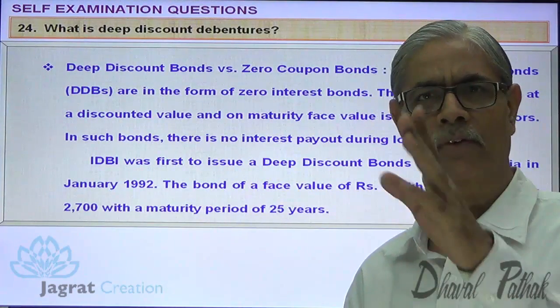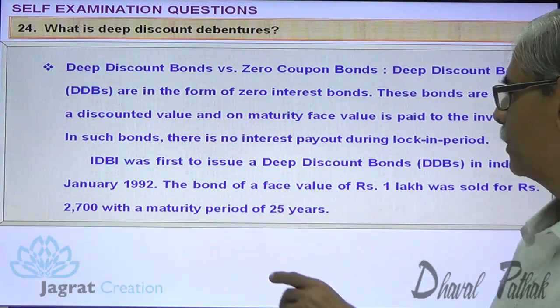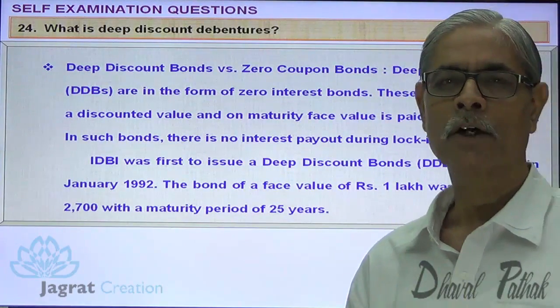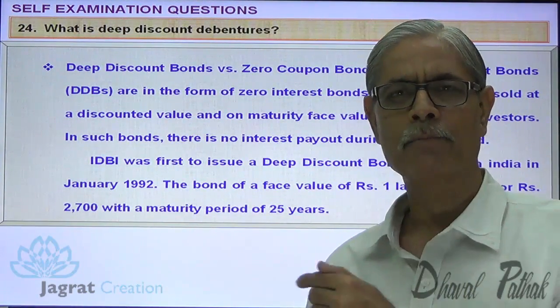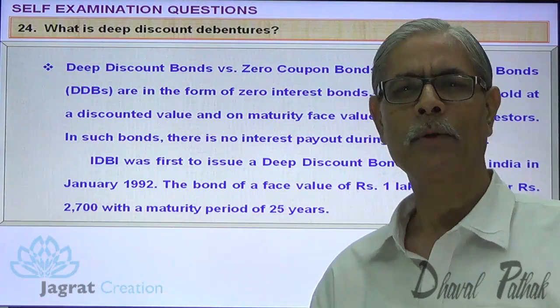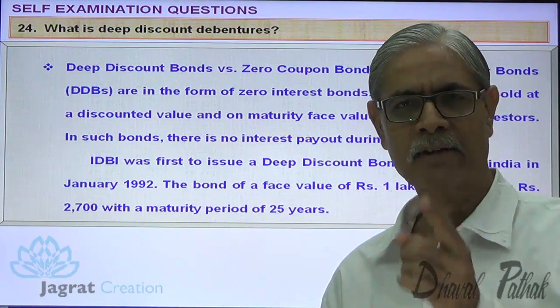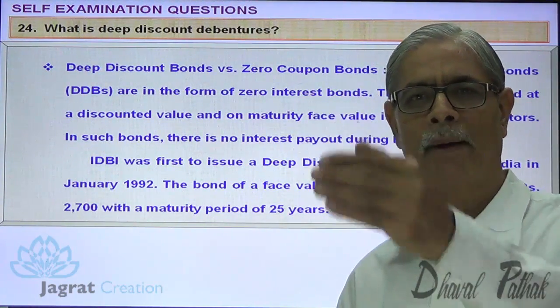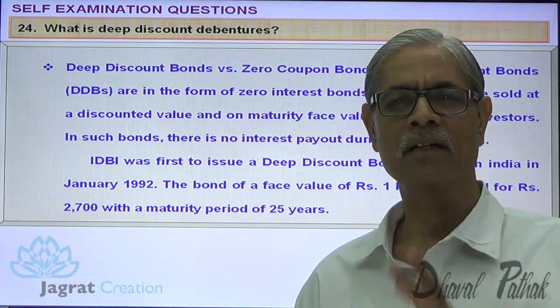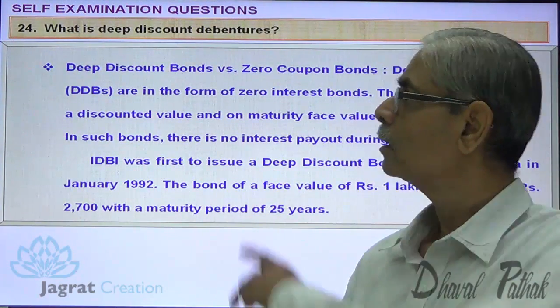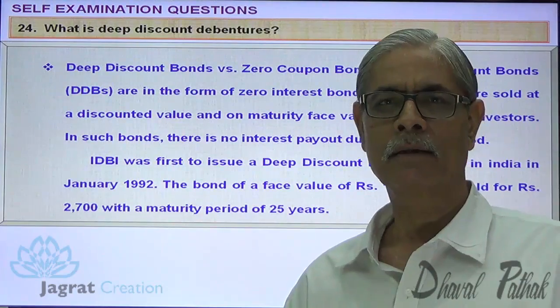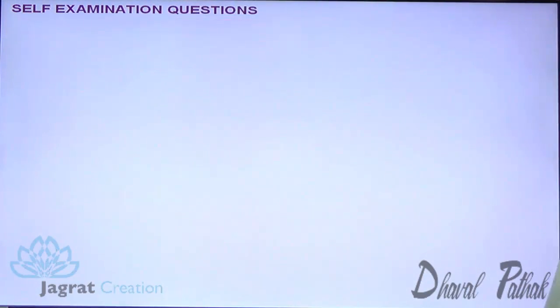I will pay you after 25 years 1 lakh. During this 25 years time span, I will not pay you any interest. You will get 1 lakh on maturity on payment of the discounted value 2,700 right now. This is the example of a deep discount bond.